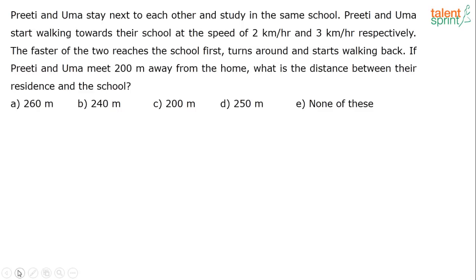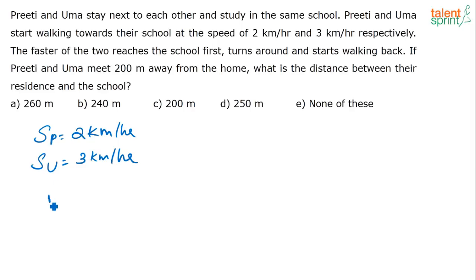Okay, it's clear for everybody. Now look at this next question. So what is given? There are two people. Speed of Preeti is 2 kilometers per hour and speed of Uma is 3 kilometers per hour. With this, what are they asking us? They are both walking towards the school. So okay, there is one point here.